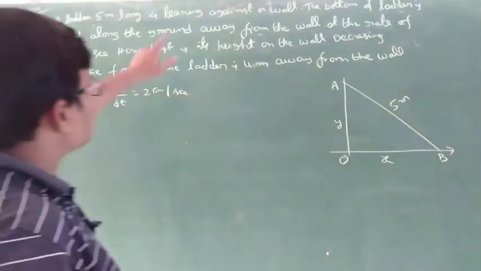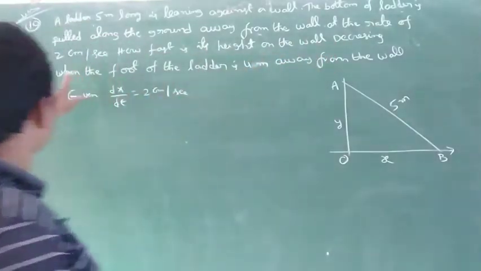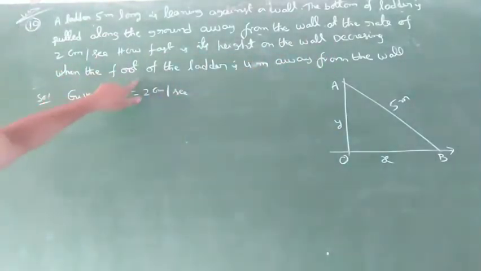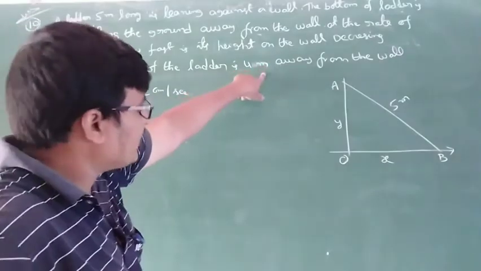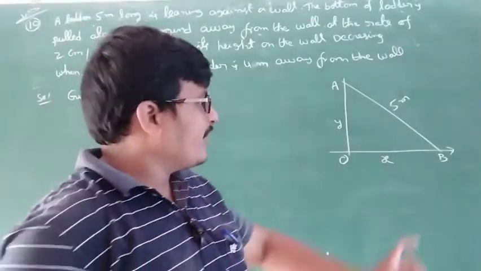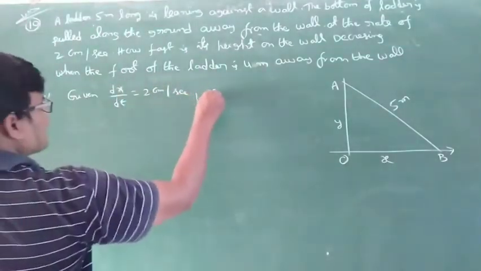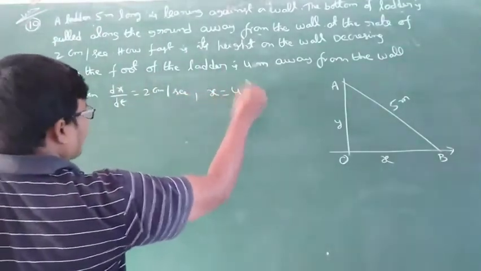How fast is its height on the wall decreasing when the foot of the ladder is 4 meter pulled? So x is equal to 4 meter.